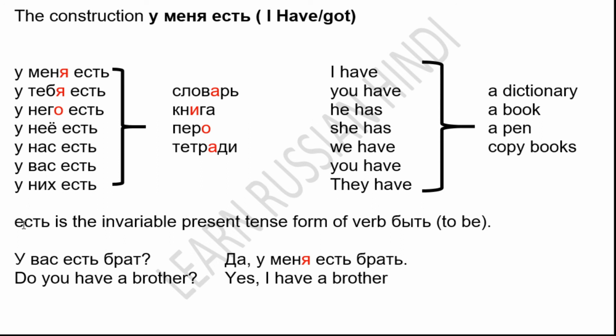Yest is the invariable present tense form of the verb byt. Byt means to be. So the present tense form of byt is yest, and yest is for every gender and number. We can see for menya, tebya, nego, neyo, nas, vas, nikh, we use only yest.